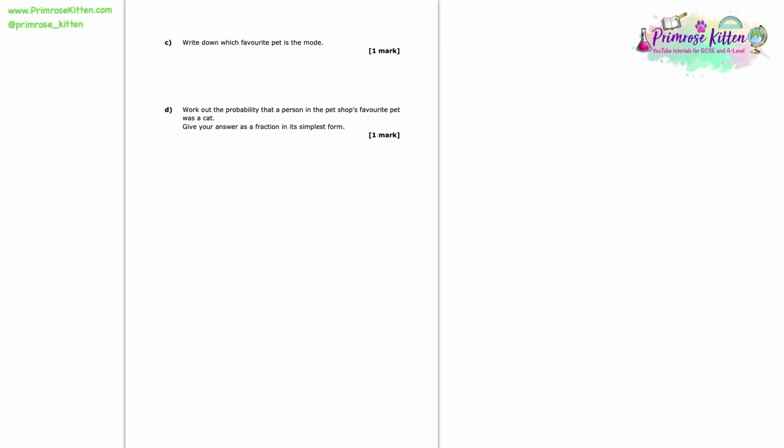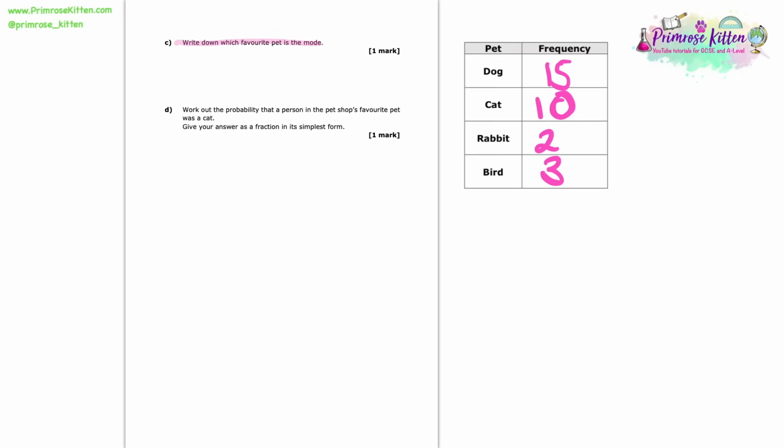Now we're asked to write down which favourite pet is the mode. So let's have a look again at this table so that we can work this out. I think we should remind ourselves of what the mode actually is. The mode is the most common. So if we look at our table, we're looking for the animal that has the highest frequency. So clearly here, out of all of these numbers, 15 is the biggest. So that means that the mode or favourite pet is the dog.